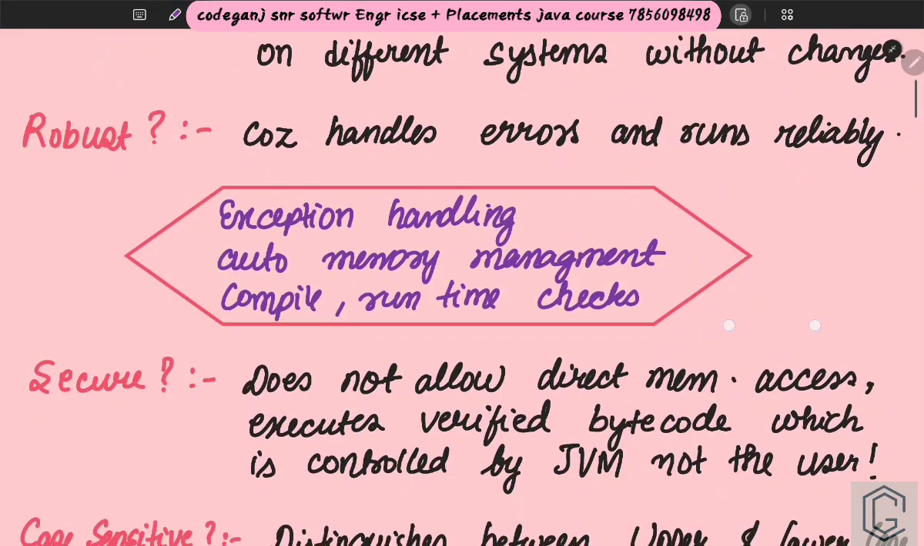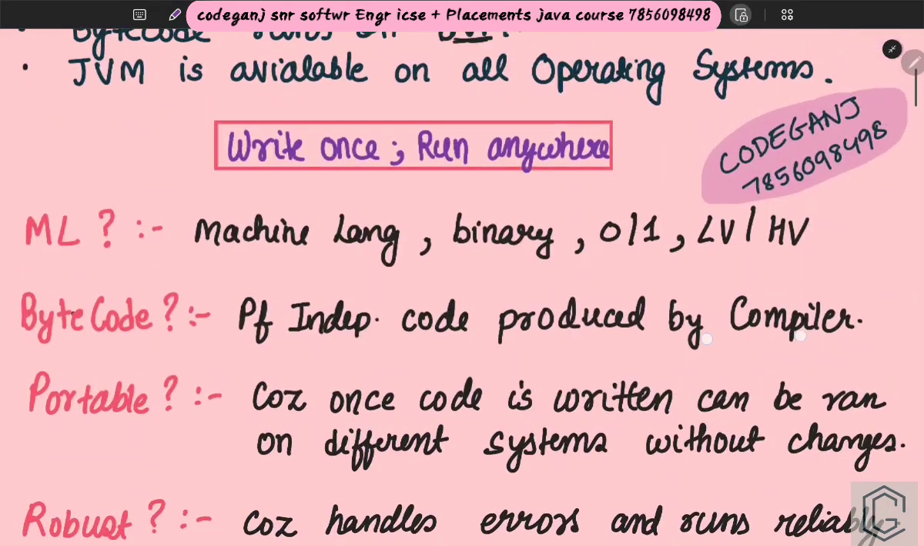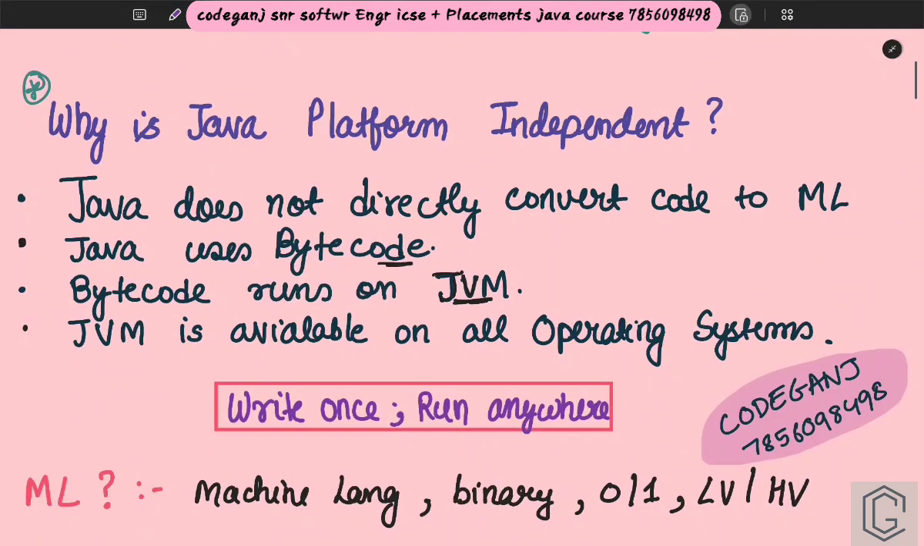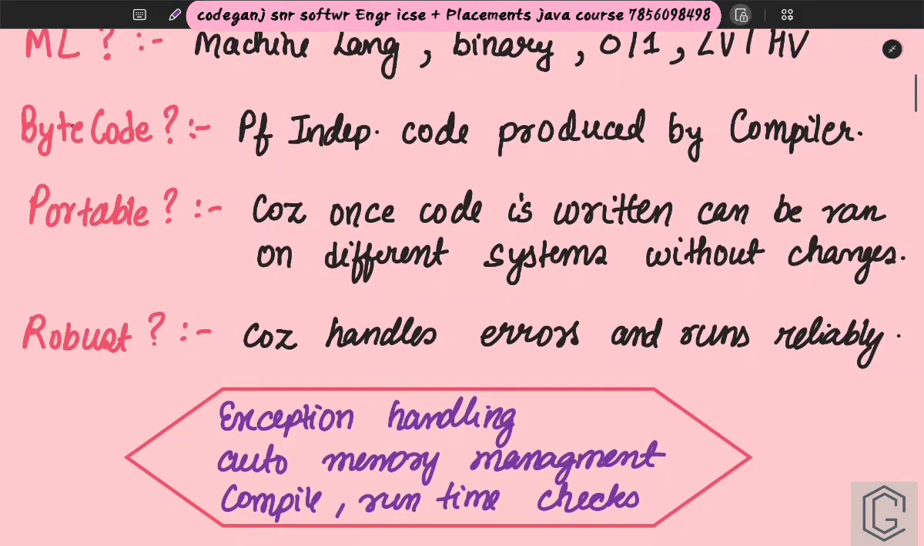Are we clear here? Why was what we wanted to say? Java does not directly convert your code to the machine language, right? It has its own binary code. Okay, just a second.